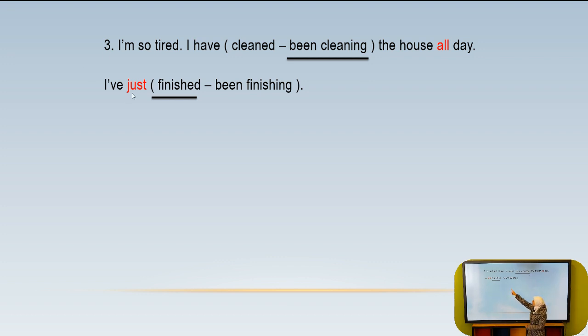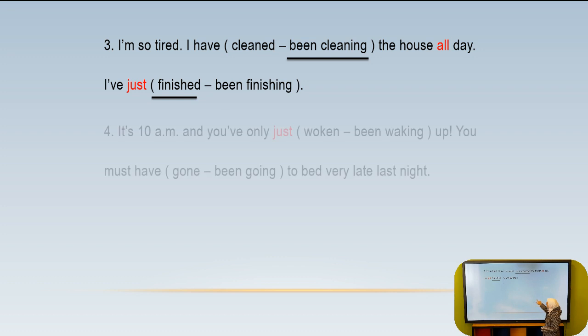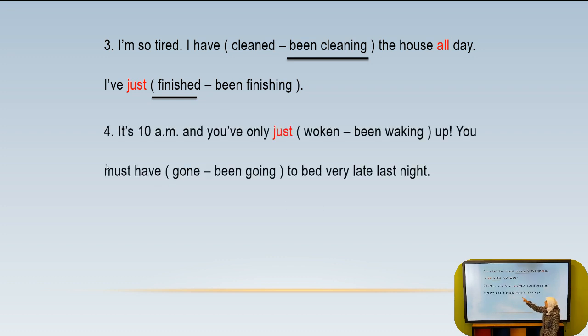Now, I've just finished, because here we have just, so the answer is finished. So the first one is in the present perfect continuous, and the second one is in the present perfect. Now, for sentence number 4, it's 10 a.m. and you've only just, so again here we have just, woken or been waking up. You must have gone or been going to bed very late last night. So here, because we have just, the answer is woken and gone. It's 10 a.m. and you've only just woken up. You must have gone to bed very late last night.